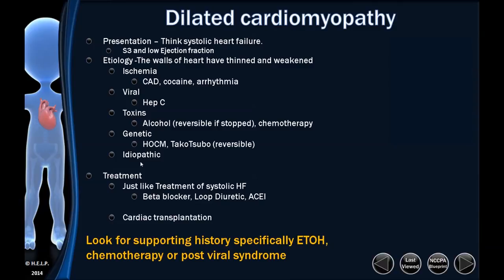So the treatment for dilated cardiomyopathy, we've already talked about systolic heart failure. All of these here, if they lead to a low ejection fraction and they lead to this S3 heart sound and a dilated cardiomyopathy, you just treat them like the systolic heart failure. Beta blocker, loop diuretic, and ACE inhibitor for the chronic treatments. And if they go into acute treatments, stop the beta blocker, add the nitrate, push oxygen, double your diuretic and put it IV, and keep the ACE inhibitor. So go back to that systolic heart failure section and look at that one where the four guys are there, and just look at the two at the end, and you know the difference between chronic and acute.